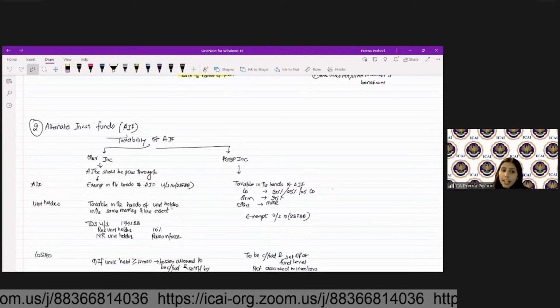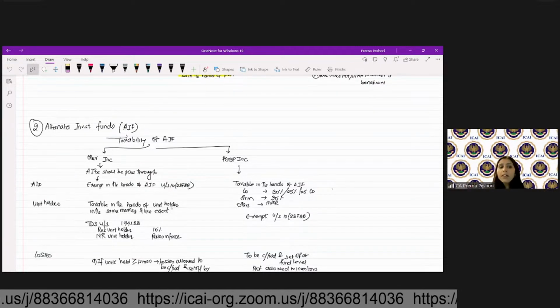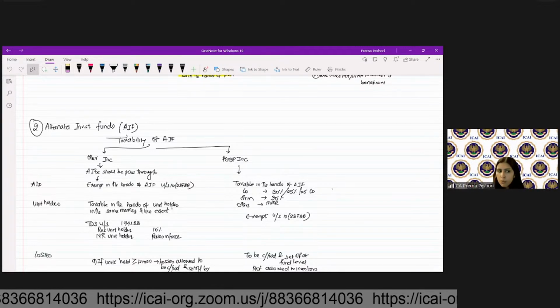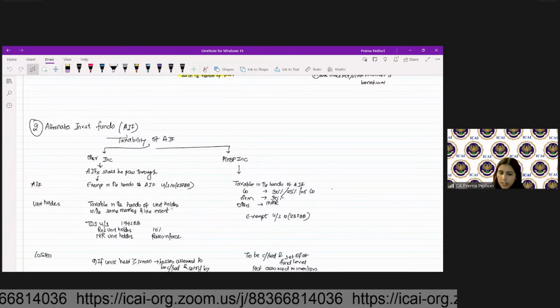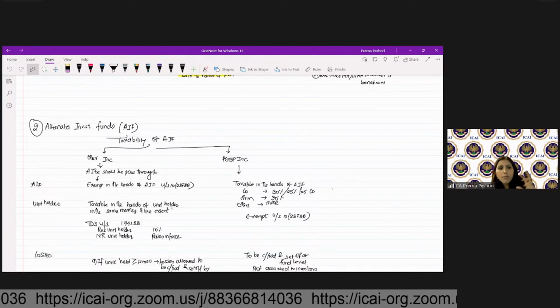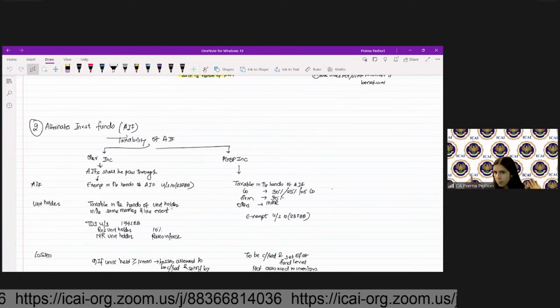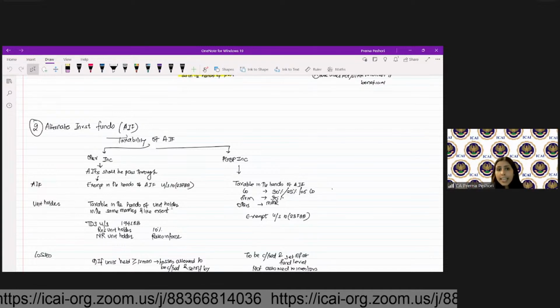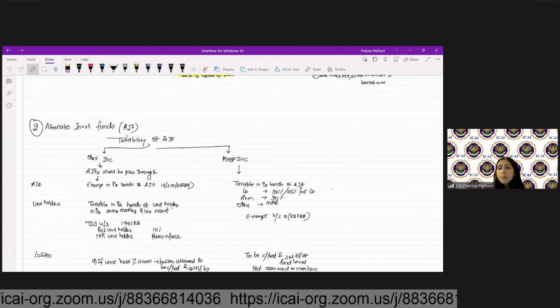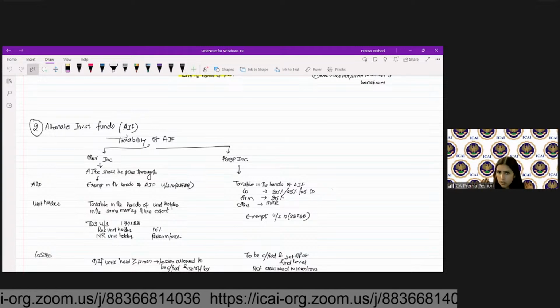It will be taxed in the hands of the unit holder in the same manner and to the like extent. And when the AIF distributes the income to the unit holder, it has to deduct the TDS under 194LBB, 10% for the resident unit holder, and at the rates in force for the non-resident unit holder. In case it's a PGBP income, since it is already taxed in the hands of AIF, it will be exempt in the hands of the investor.